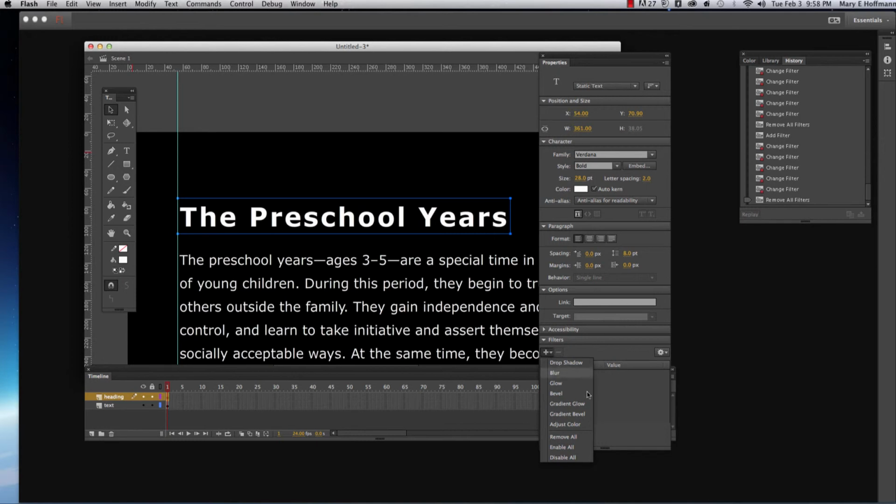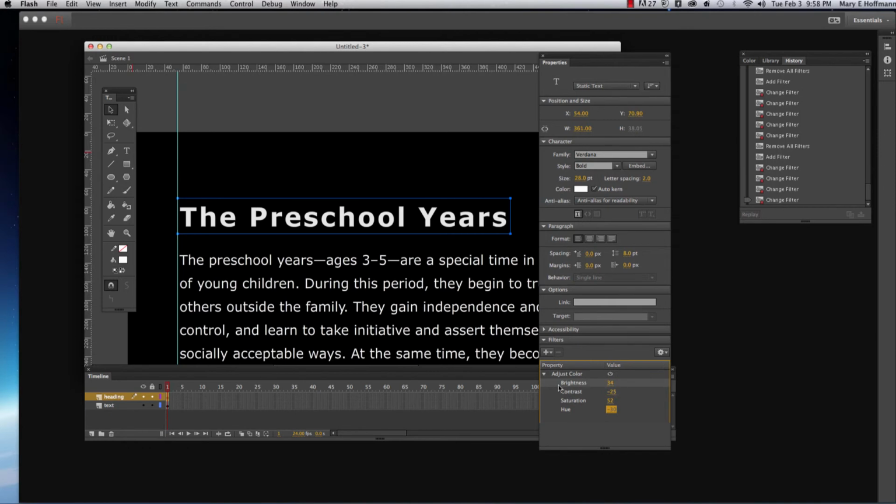There's not a lot of filters, but there's enough filters that you can play around with. Here's one for adjusting color, brightness. You're not going to really see that too much on the white, but if you had a different color on there, you would actually see this is changing the white a little bit.